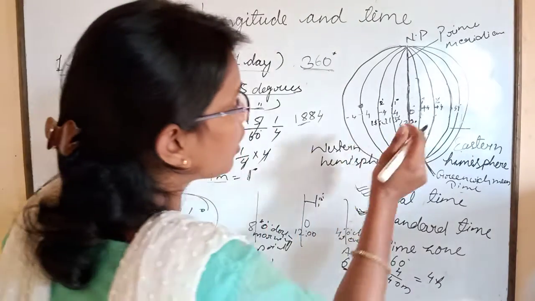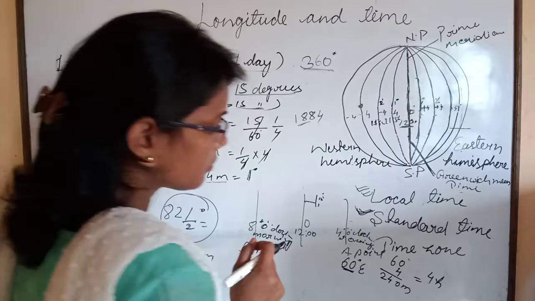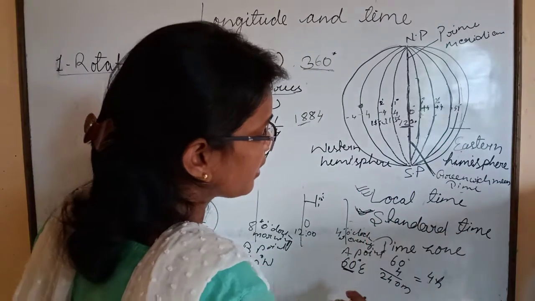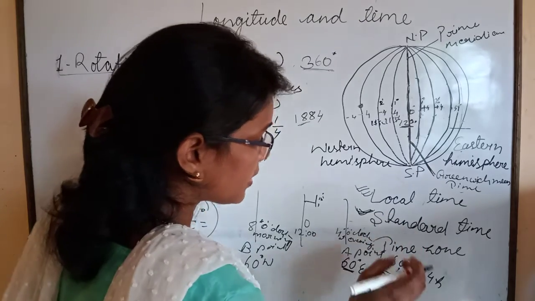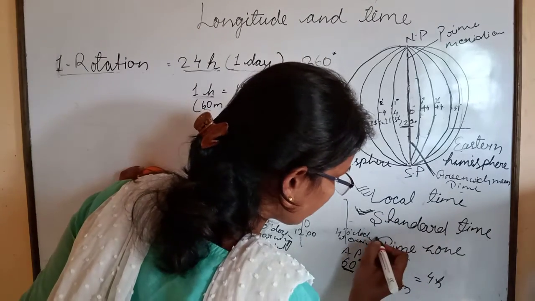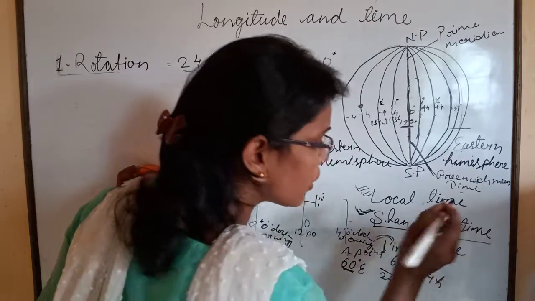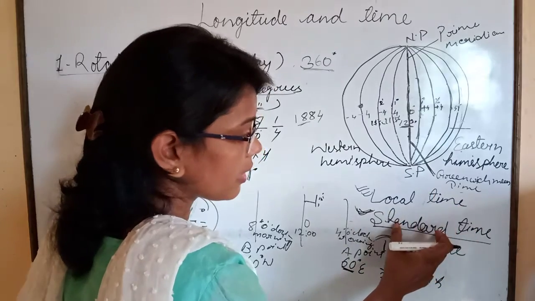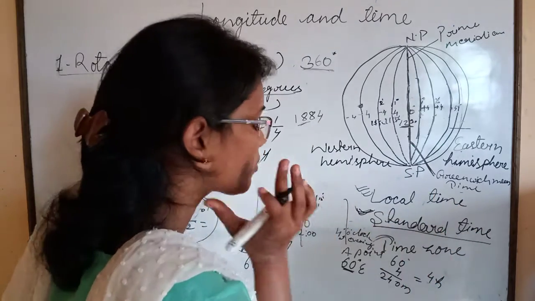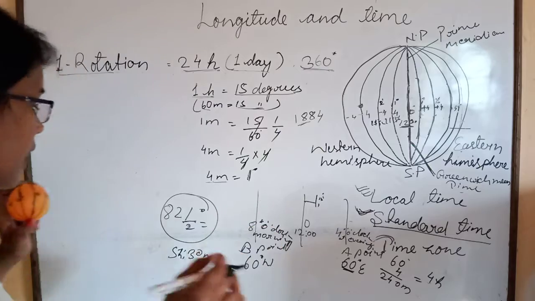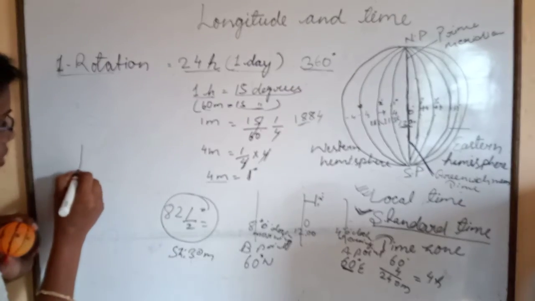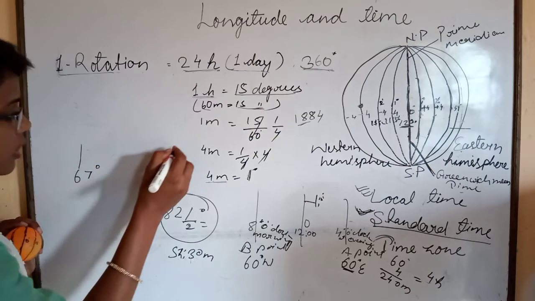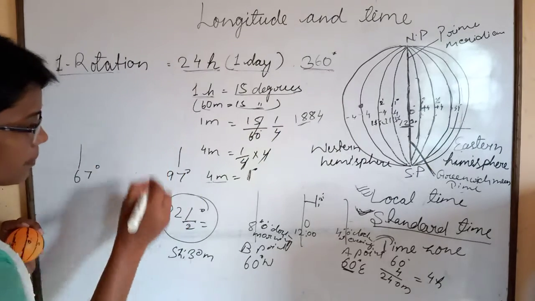children, now come to the standard meridian. Many countries have time zones. Okay, come to the next. To avoid confusion, many countries select their standard meridian. India, children, lies from 67 degrees to 97 degrees.